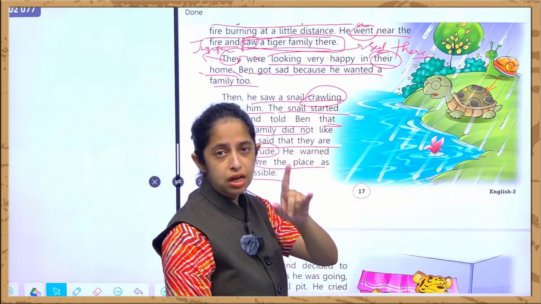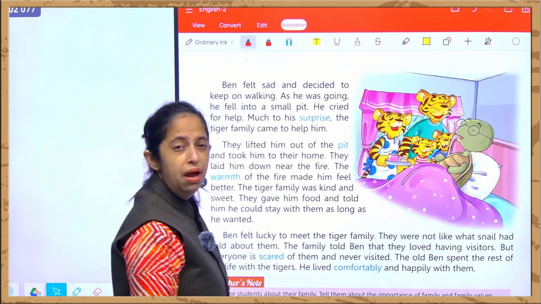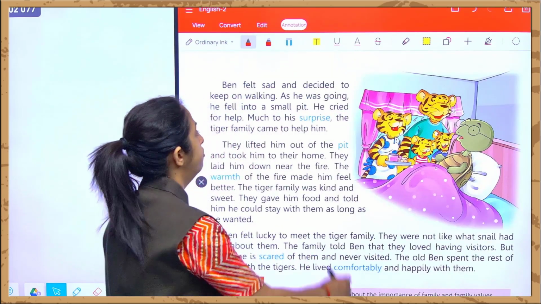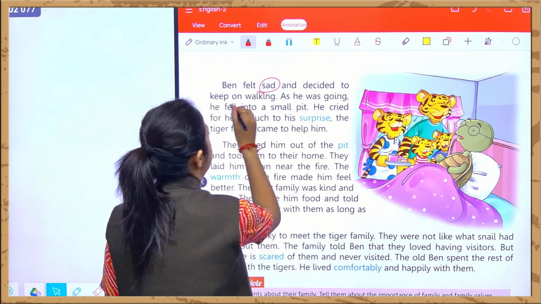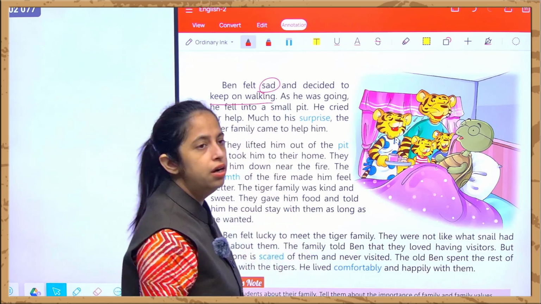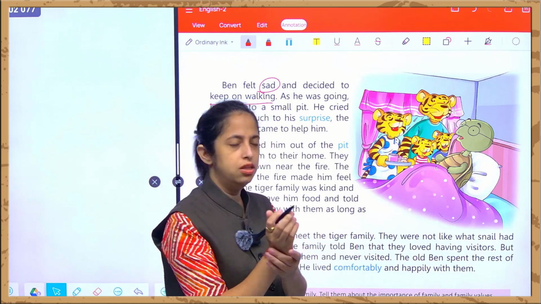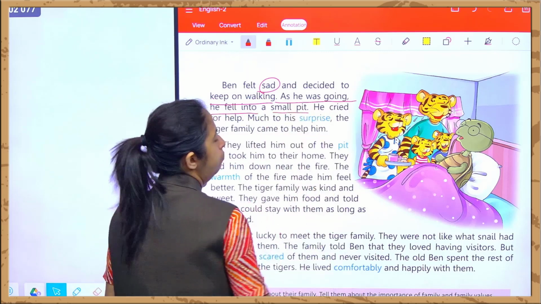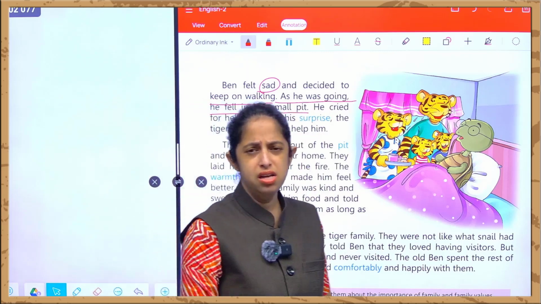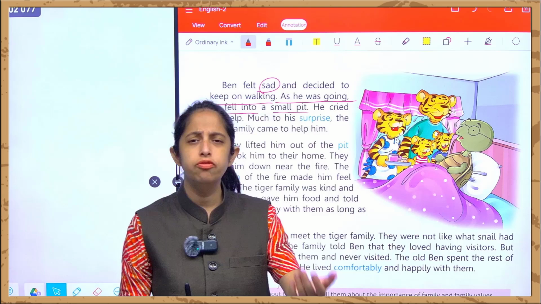Who? The tiger's family. Ben found out about this and he felt very sad. He was very gloomy, right? And he decided to keep on walking. He decided to keep walking and walking. As he was going, he fell into a small pit. As he was walking, suddenly he falls into a pit.